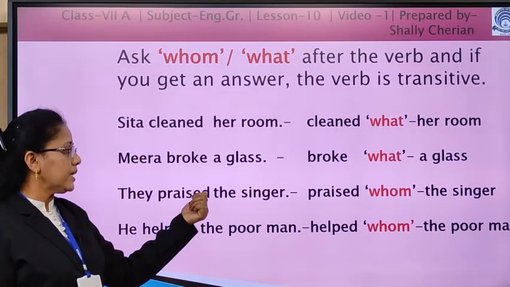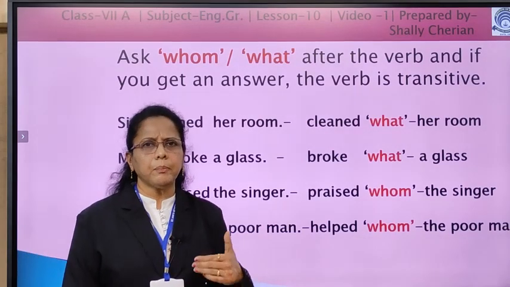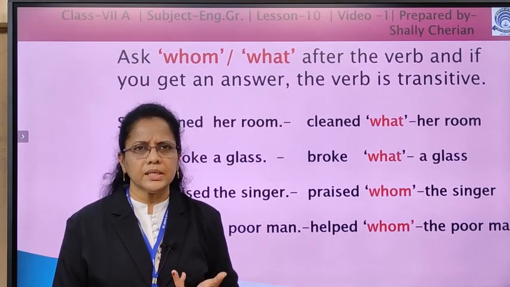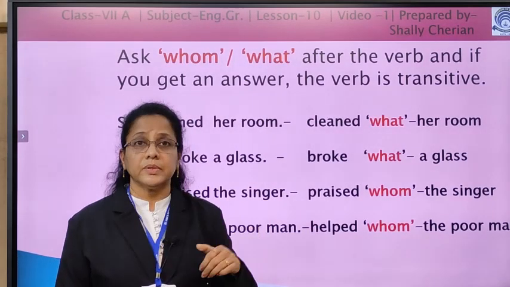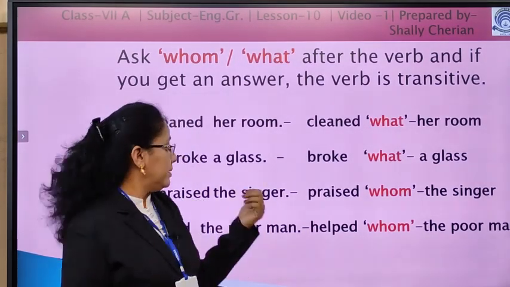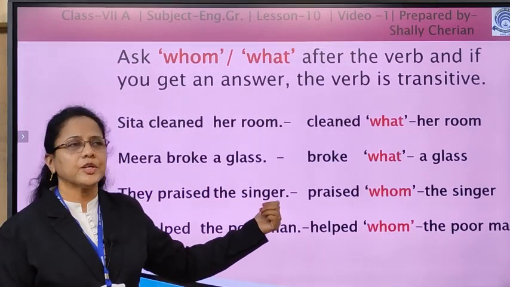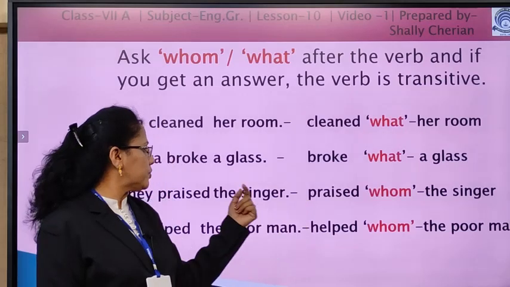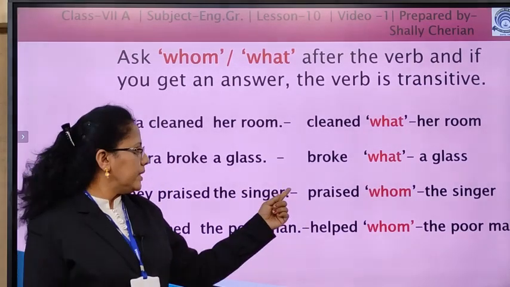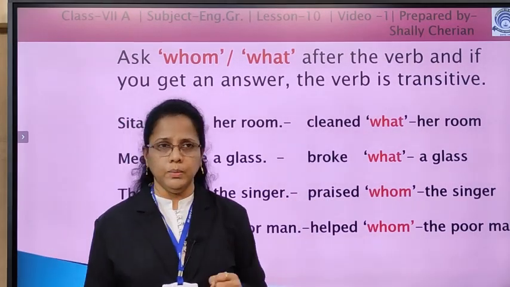They praised the singer. They praised what? Is there any answer? No. So use the next word. They praised whom? They praised the singer. Here the singer, that is the object. So this verb is a transitive verb. Then it answers the question whom.